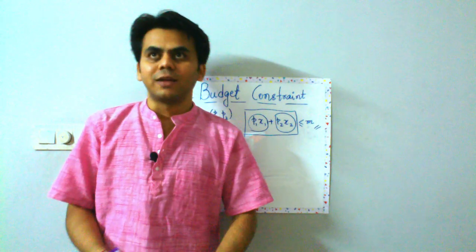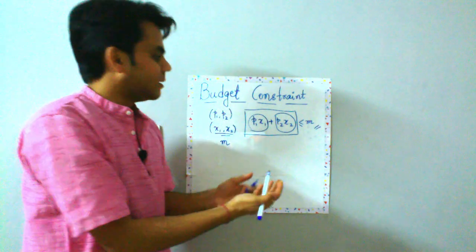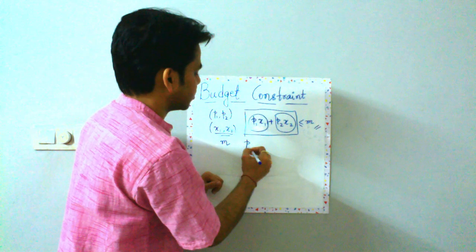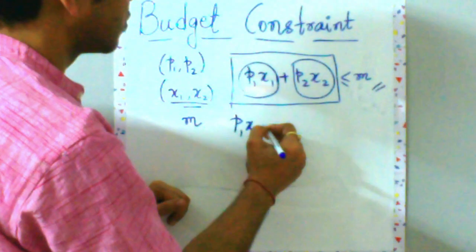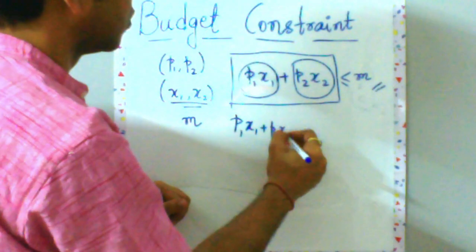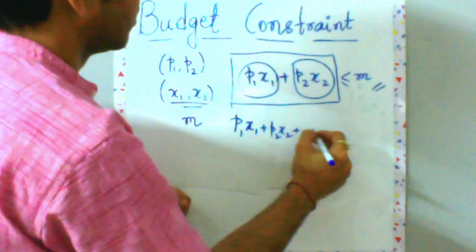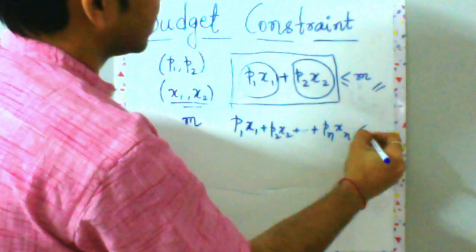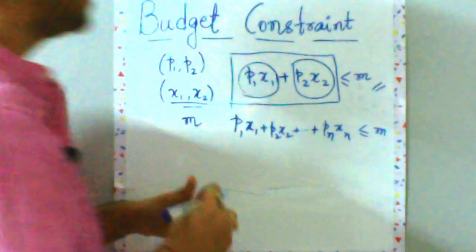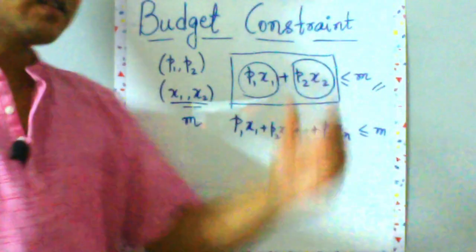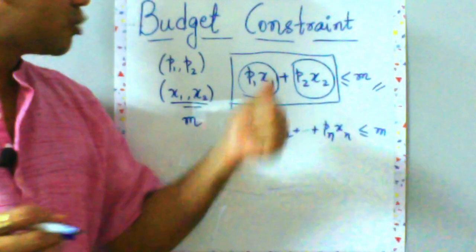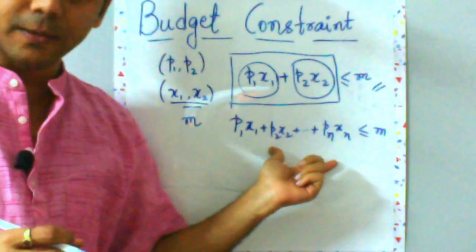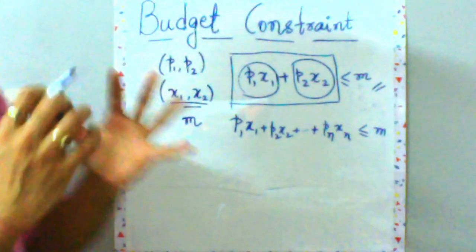On a general case, you may say that let's just change this budget constraint to accommodate n goods, which means P1x1 + P2x2 and so on till Pnxn ≤ M. But is it really needed? Can't we do any rigorous analysis based on this equation, or do we need this kind of general framework? Now, let's think about it deeply.